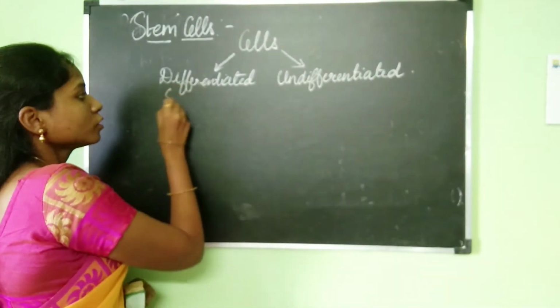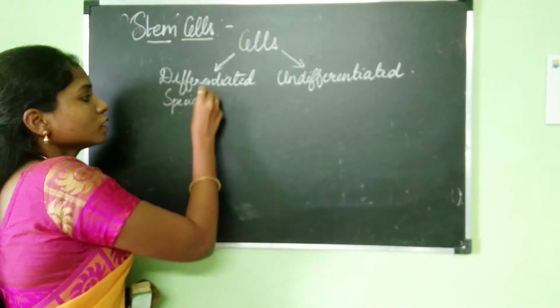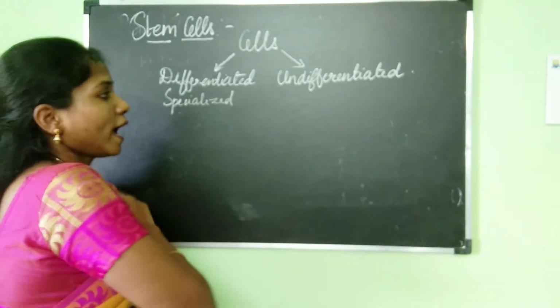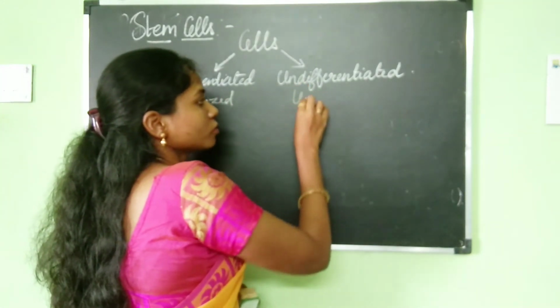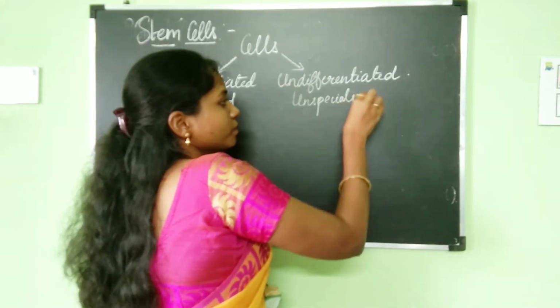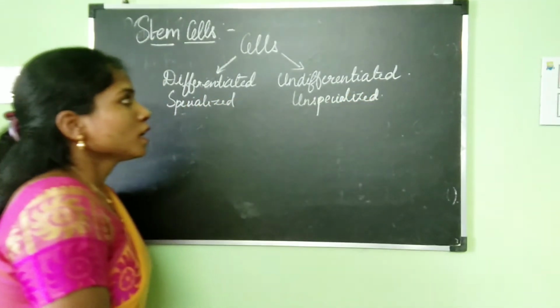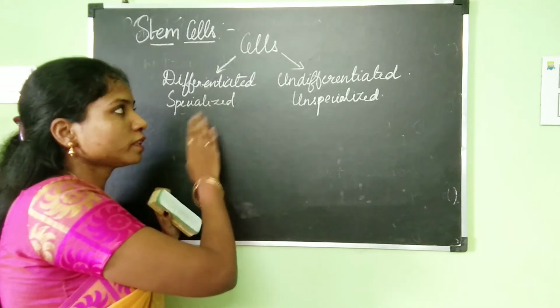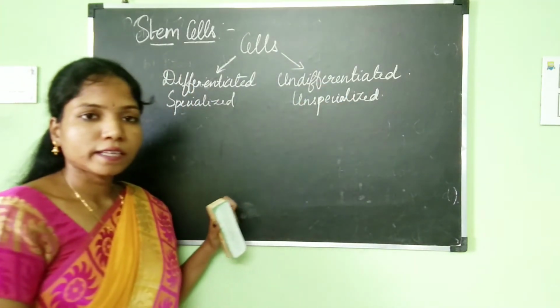Differentiated cells are also called specialized cells, and undifferentiated cells are also called unspecialized cells.